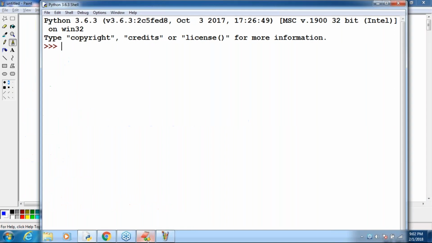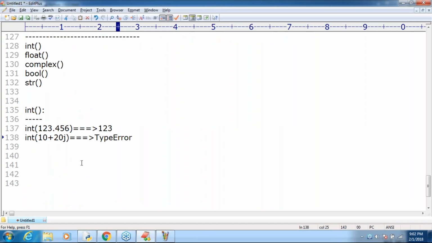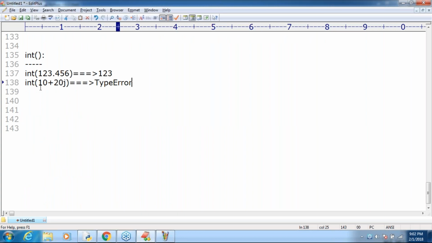What is the next one? Float completed, complex also completed. What is the next one? Bool type. Int of true. What is the answer?